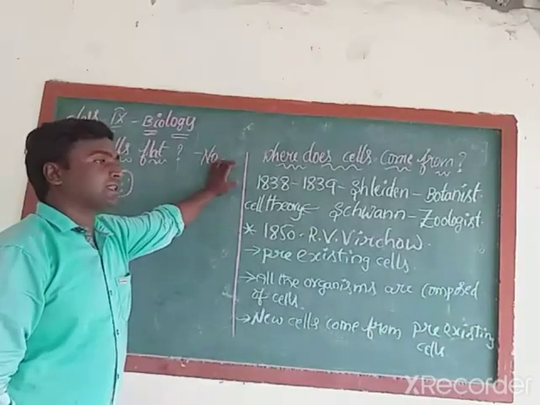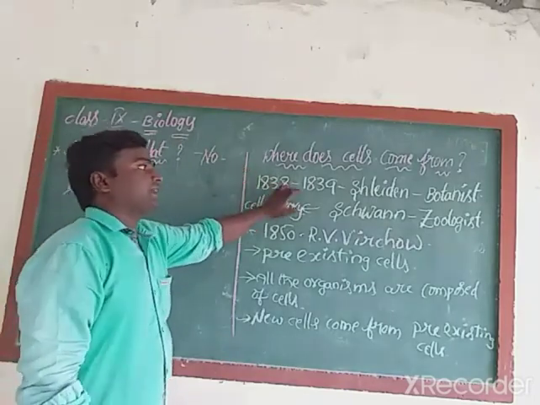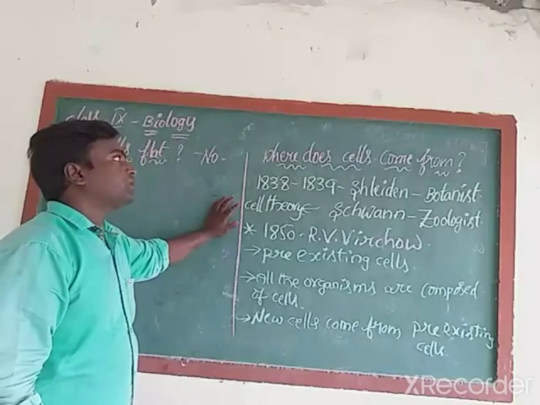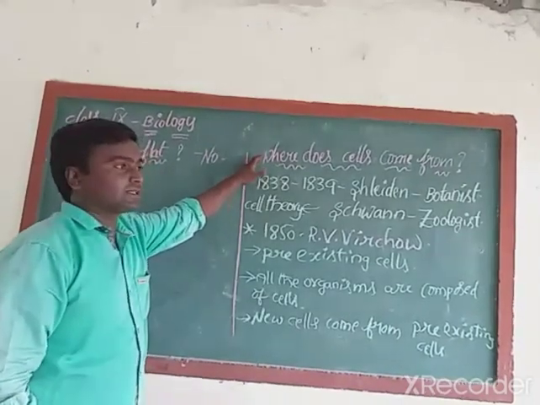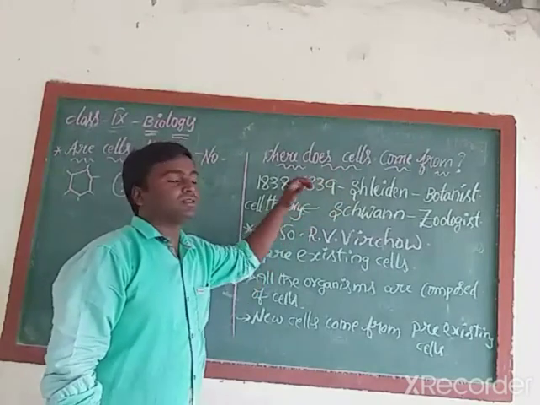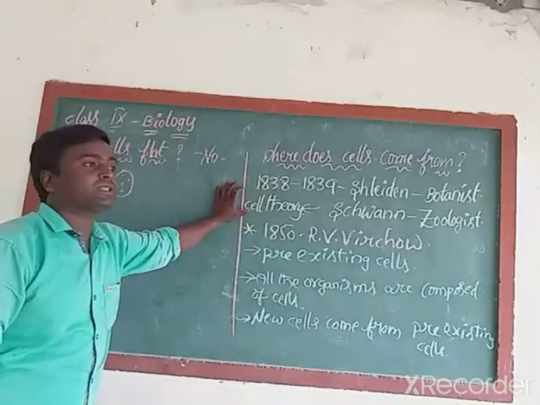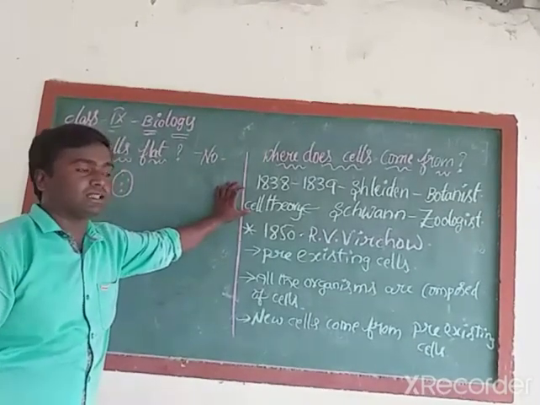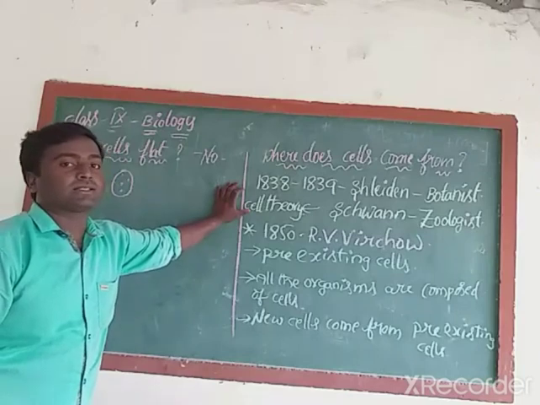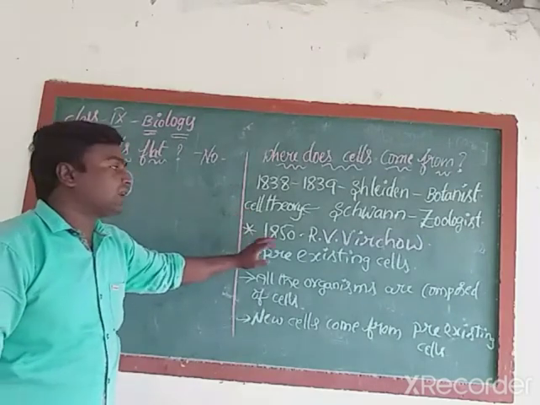Okay, where do the cells come from? This topic. In the year 1838-39, Schleiden and Schwann both proposed cell theory in order to explain the formation of cells. Schleiden was a botanist, Schwann was a zoologist. These are also important for bits. Both proposed cell theory. Even though they proposed cell theory, they failed to explain the formation of cells.